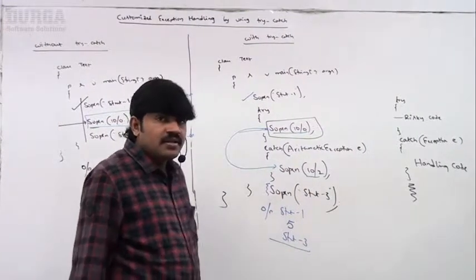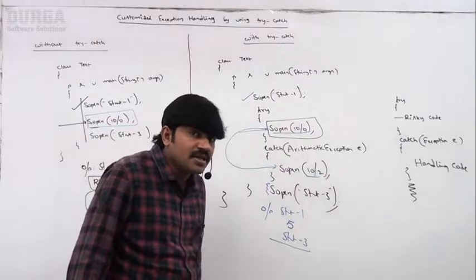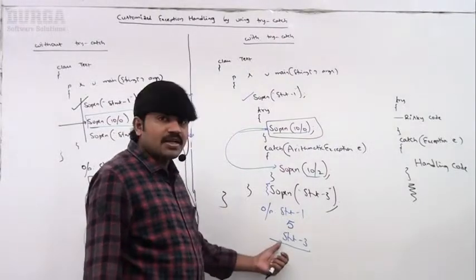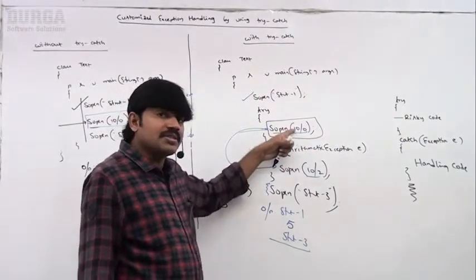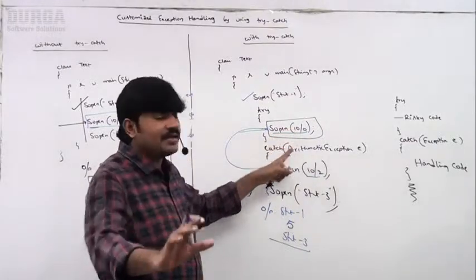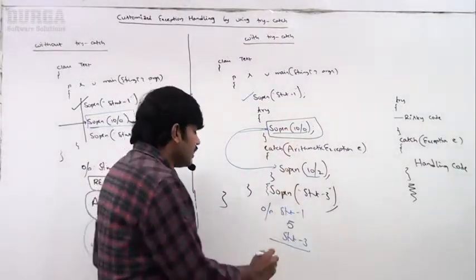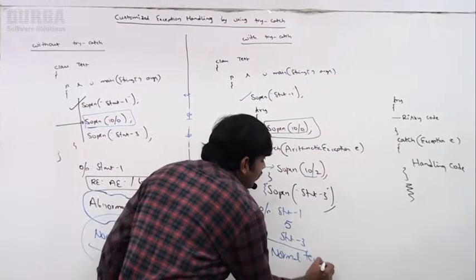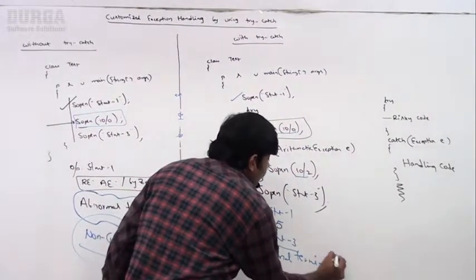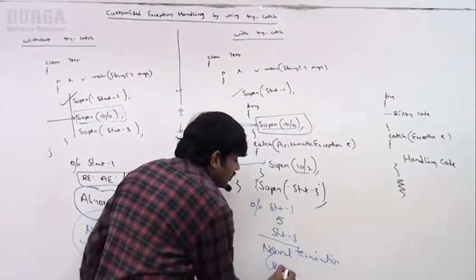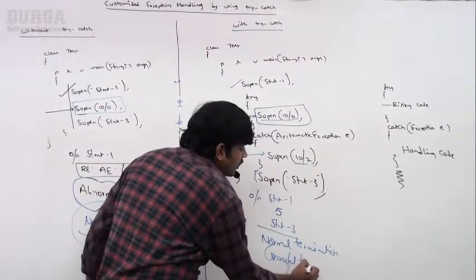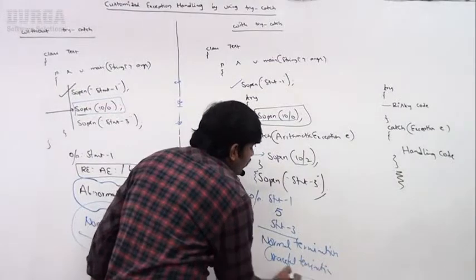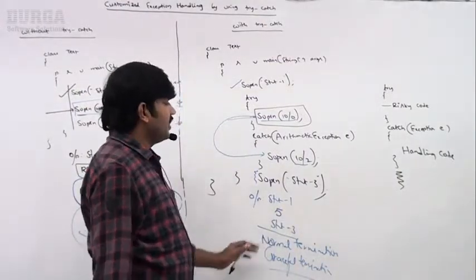Can you please tell, is it normal termination or abnormal termination? Normal termination. Even though something goes wrong, we handled that by using the catch block. It is a normal termination. It is the graceful termination, I can use the word. We are not going to miss anything, sir.